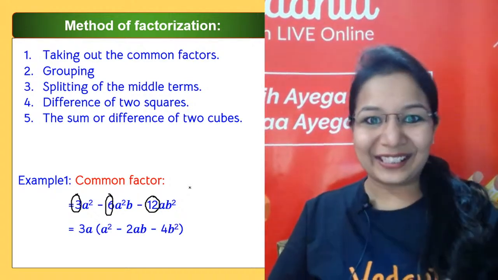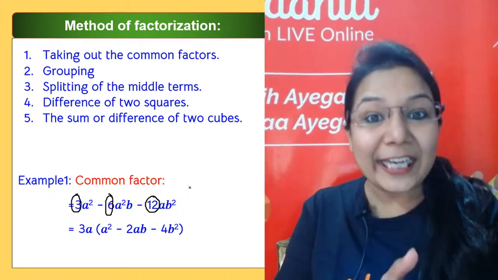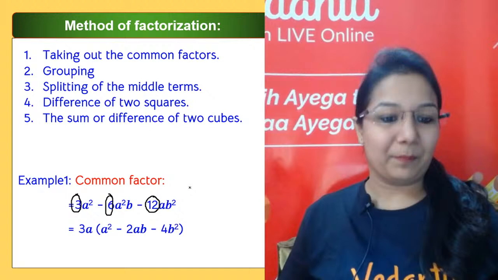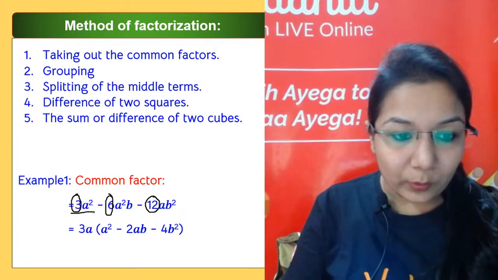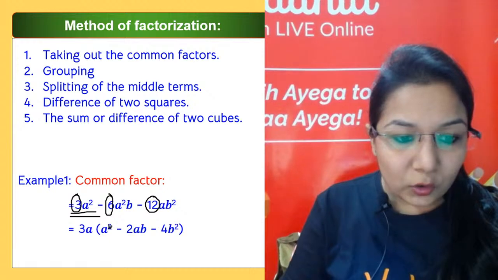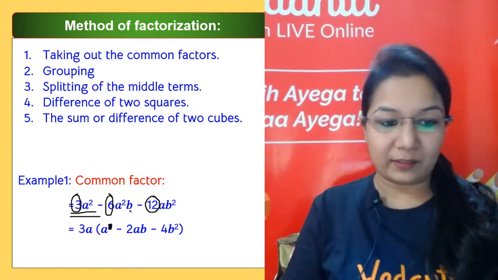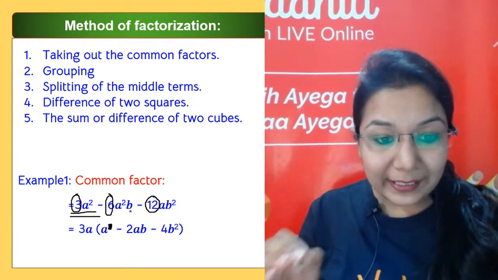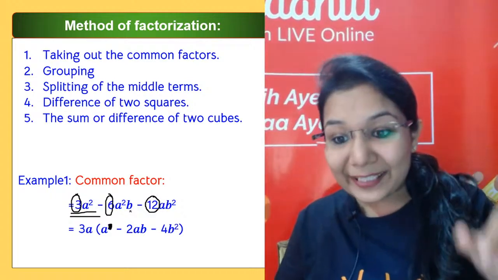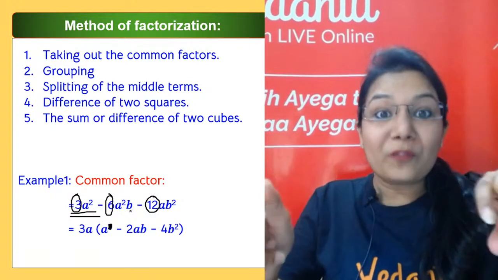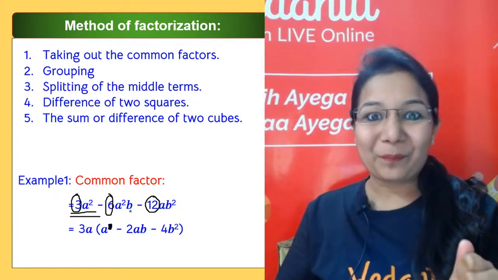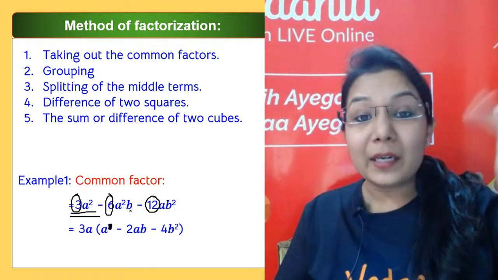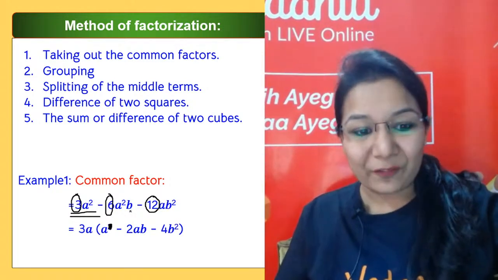It is there in the other two terms, but common means it should be common from all the numbers. Right? So if out of A, 3A square, you have taken 3A, then you should be left with just A, my dears. Because that will give you 3A square. Then it was a minus, so let's keep the minus. Then out of 6, if 3 is taken out, we do not write 3 inside the bracket. We write the number divided by the common factor, which gives you 2.